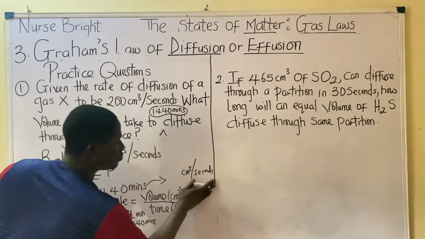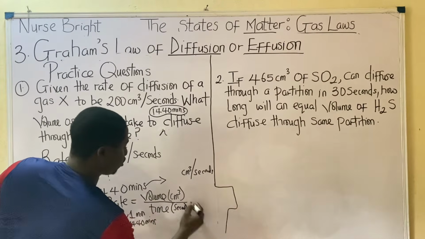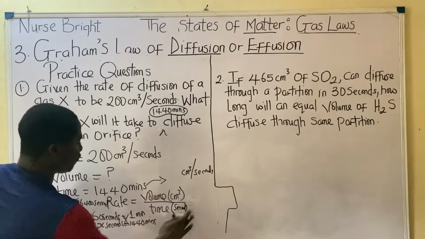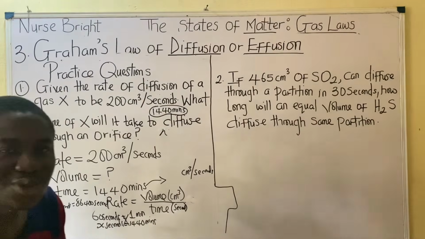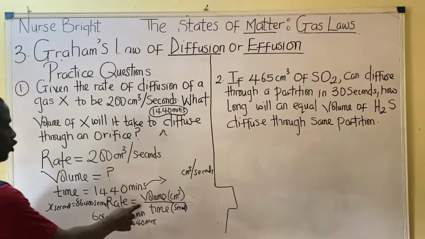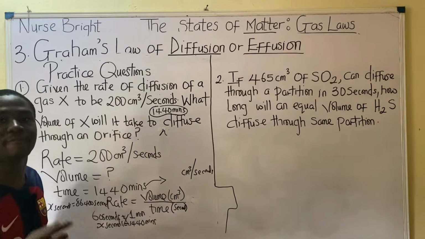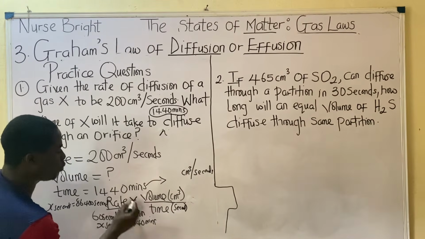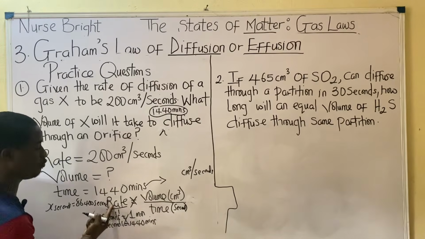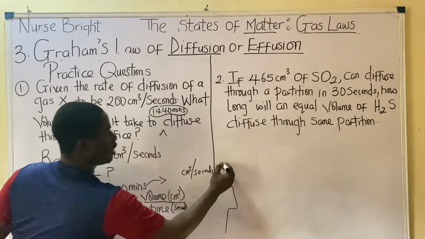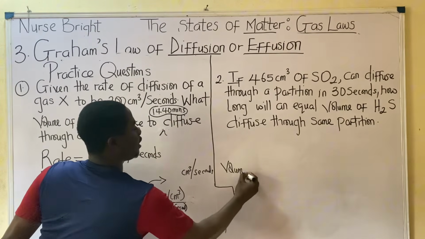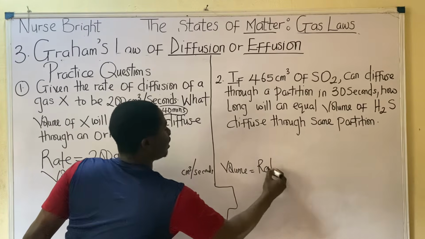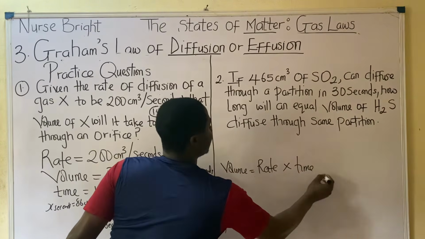Now, first of all, what are they asking us to solve in this question? They're asking us to get volume. That's what the question is asking us to get. So you make volume the subject of the formula. Volume is going to be rate times time over 1. Hope you know this.